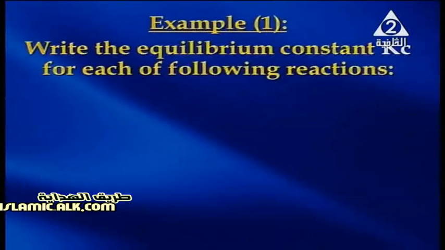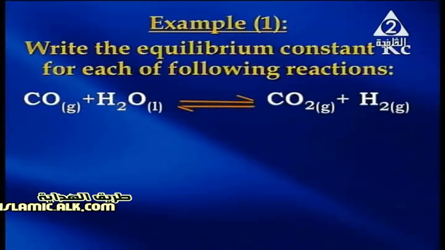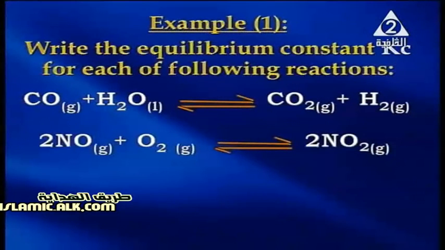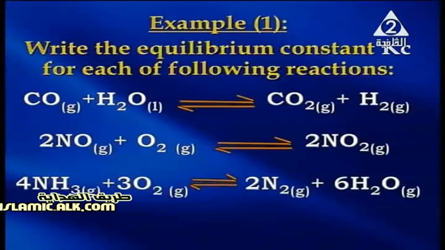My dear students, we are going to discuss some examples. The first example: write the equilibrium constant Kc for each of the following reactions. Carbon monoxide reacts with water, giving carbon dioxide gas and hydrogen gas. The second reaction: nitric oxide gas reacts with oxygen gas, forming nitrogen dioxide gas. And the third equation: ammonia gas reacts with oxygen gas, forming nitrogen gas, and water vapor is produced.